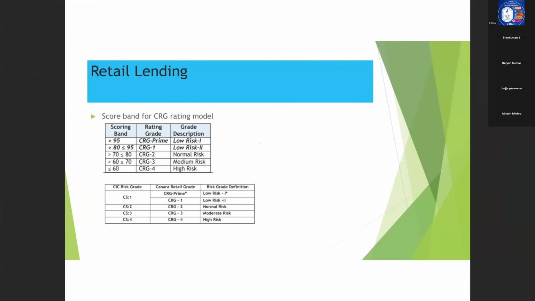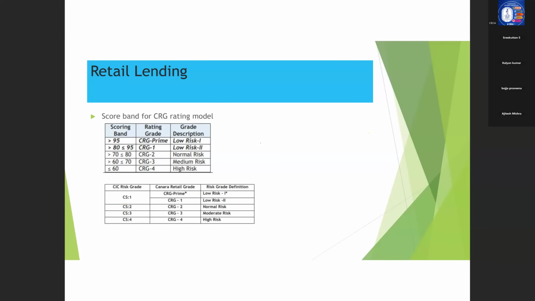Now coming to the next one. This is one of the most important topics with regard to retail lending. Last year, there was a question asked in 3 to 4 with regard to this particular one, and I think in 2 to 3 also there was a question. That is, in the case of CRG1, what is the score range that is required to be obtained by the borrower?